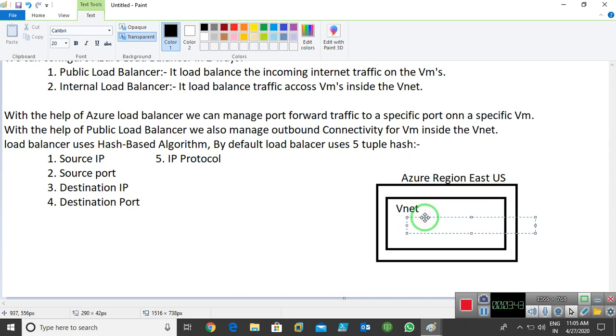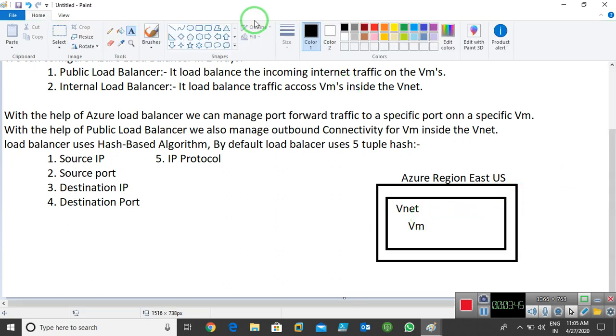So we have a VM, and we can connect some more VMs, like this, multiple VMs. Imagine I'm using database servers. This is my database VM, and I have multiple VMs in my network.